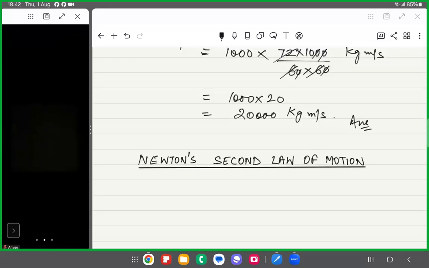Now let's see what is Newton's second law of motion. The second law of motion given by Newton states that the rate of change of momentum of an object is directly proportional to the applied external force and takes place in the direction in which the external force is acting. Getting that? Okay. So what is Newton's second law of motion? Write down.